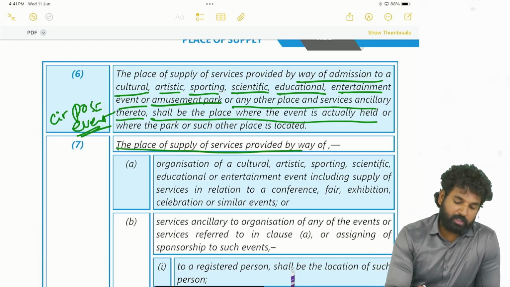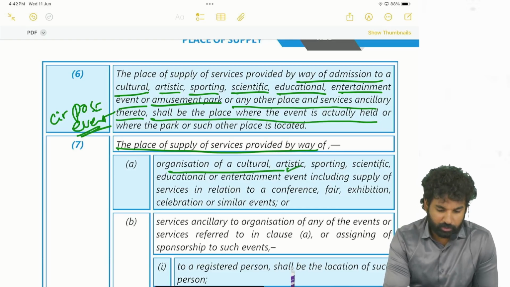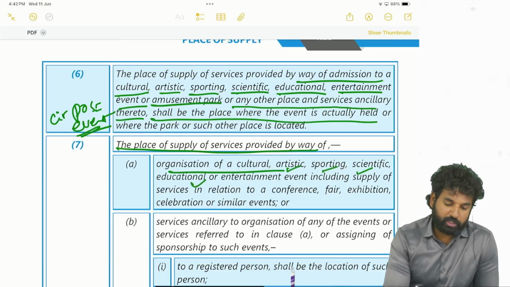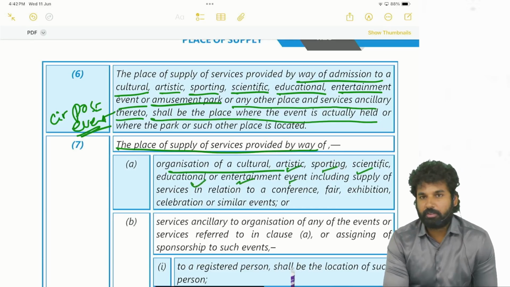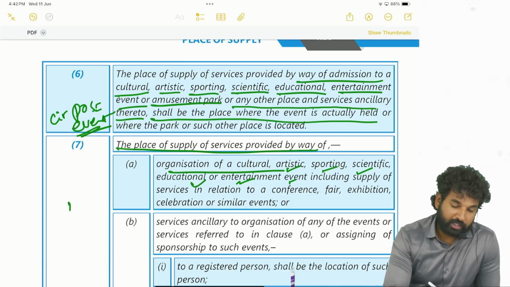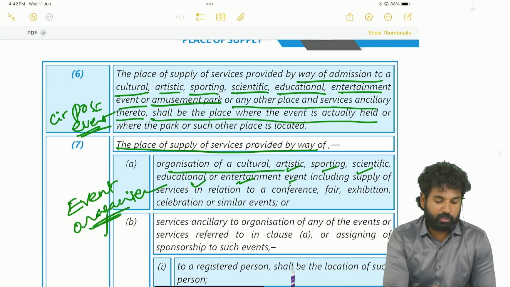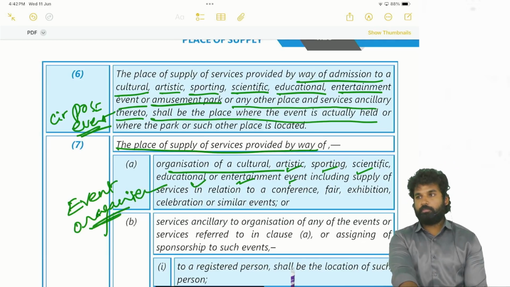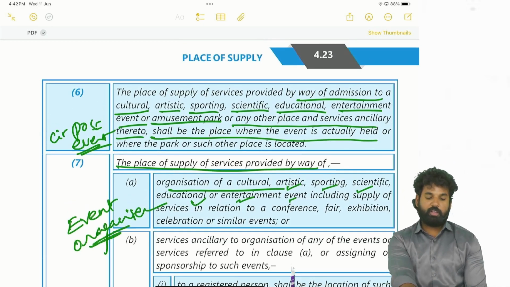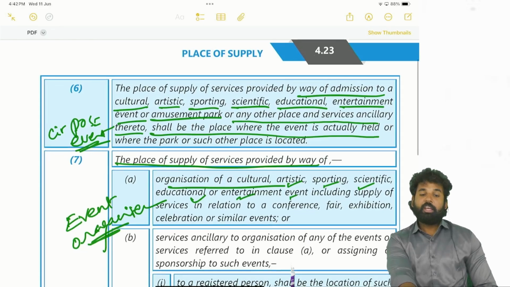The place of supply of services provided by way of organization of a cultural, artistic, sporting, scientific, educational, entertainment event. So the same thing is being repeated here. No, it is the case of event organization. It is a case of event organizer. So here they are talking about the service of the event organizer.